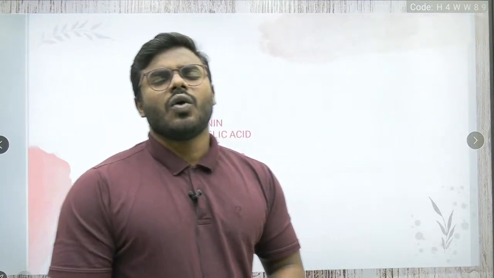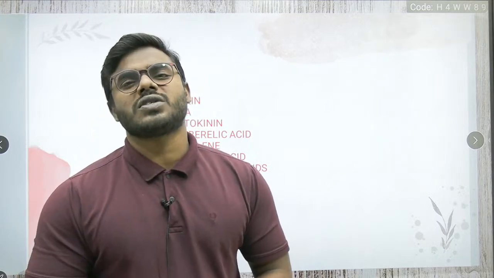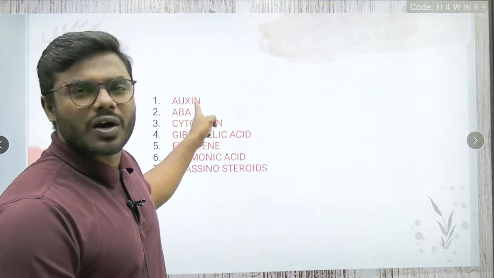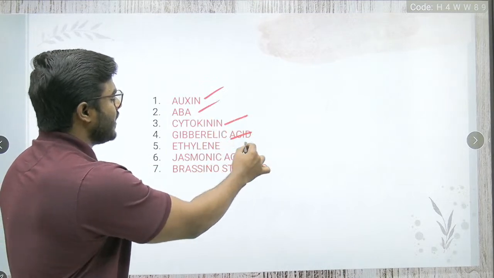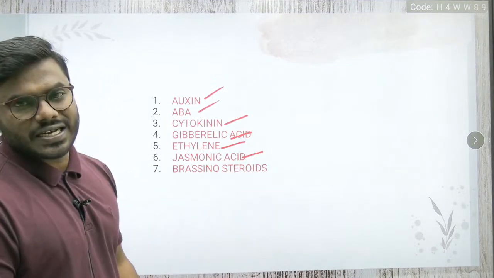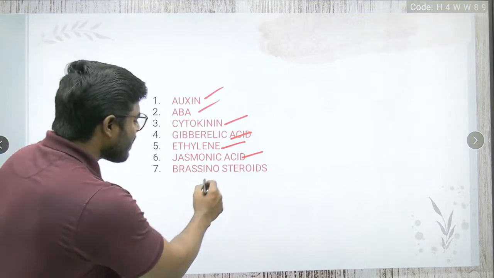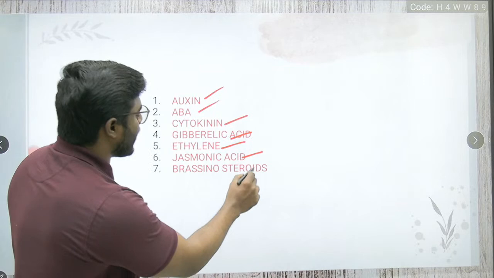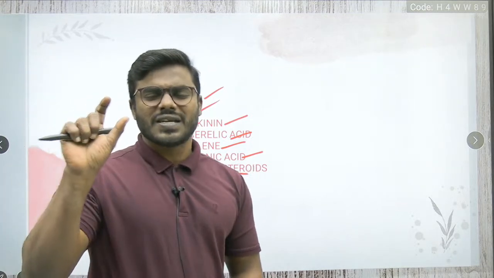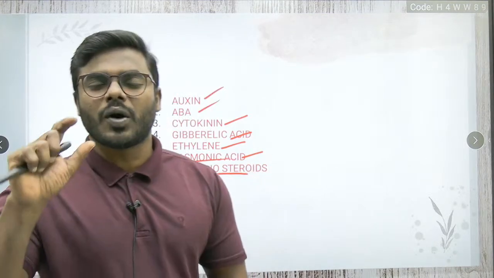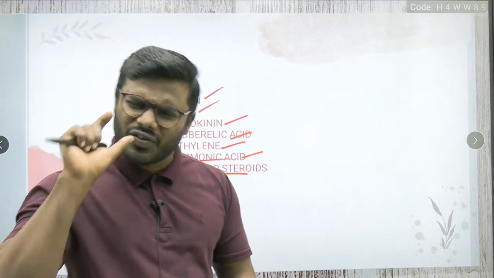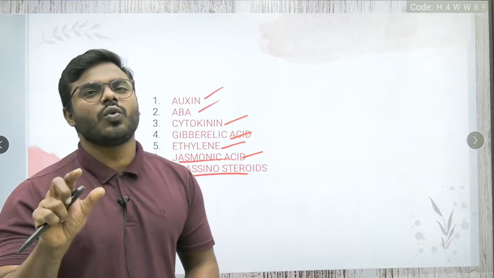Okay, now friends, what are the various types of hormones that we have to study majorly? We have to study auxin, gibberellic acid, abscisic acid, ethylene, jasmonic acid. Friends, please remember, I want you to study brassinosteroids also. I will tell you what exactly to read in the Pathfinder about brassinosteroids, as well as about jasmonic acid. Very small information is there. I'll tell you exactly what to read, and I want you to focus only on that particular information.